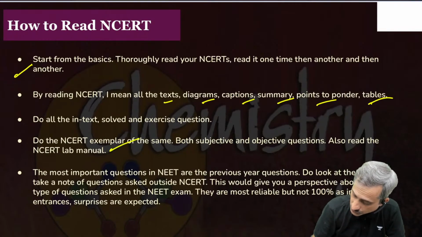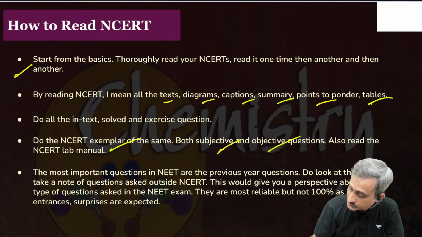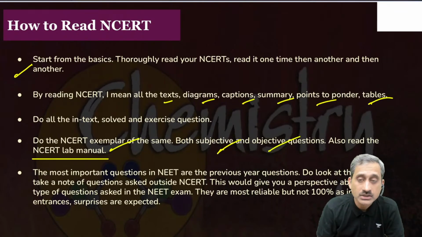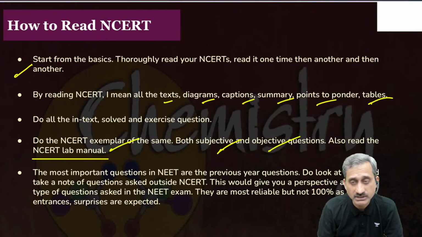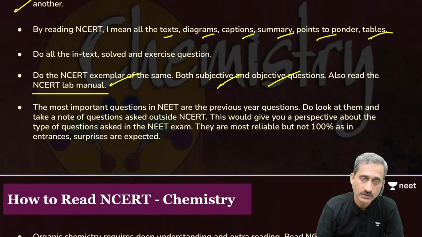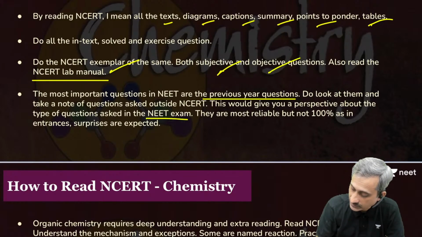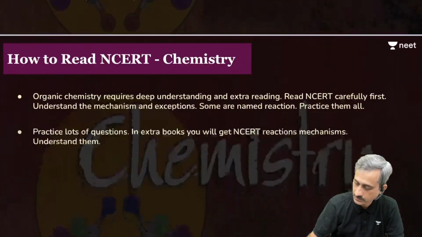So we are going to do the Exemplar also. We are going to do subjective and objective questions. And also we are going to read the NCERT lab manual. That also I have, so the NCERT lab manual can also be responsible for some questions. And we are going to do previous year questions. We are going to do everything. So I'm not asking you to do anything, I'm going to make you do everything. Is it clear?